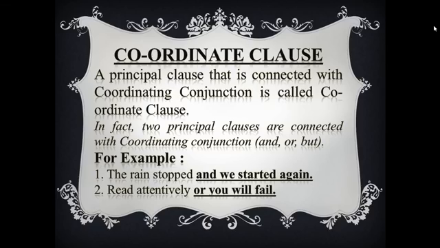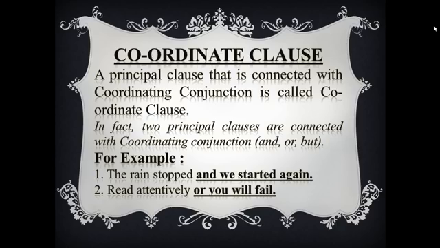That is, a coordinate clause is nothing but a principal clause with a coordinating conjunction. In fact, two principal clauses are connected with a coordinating conjunction.